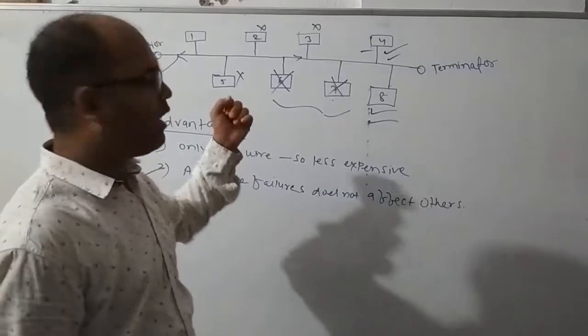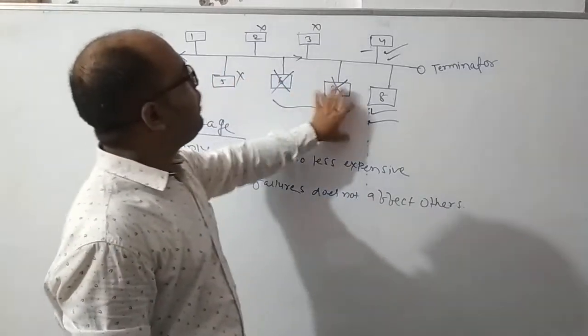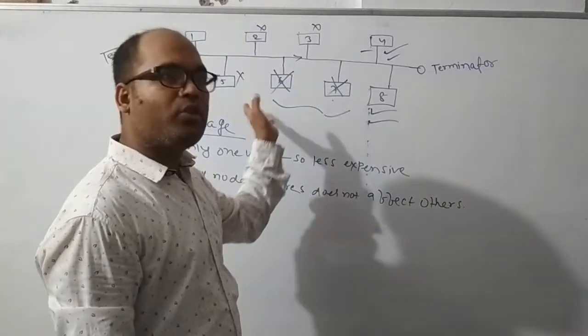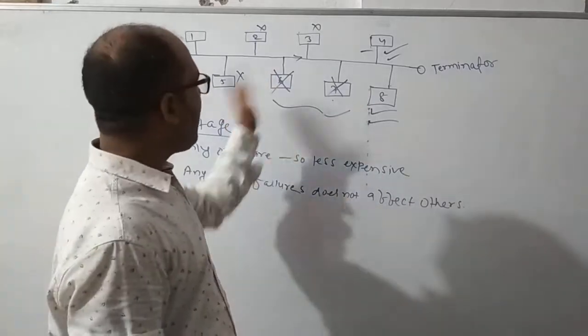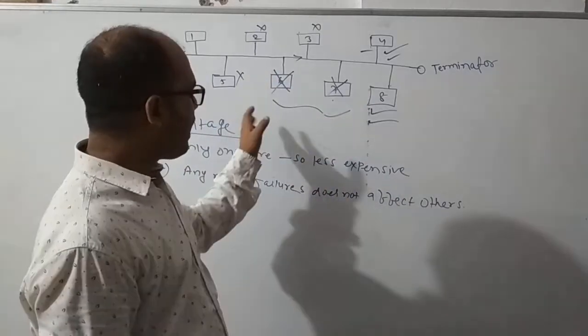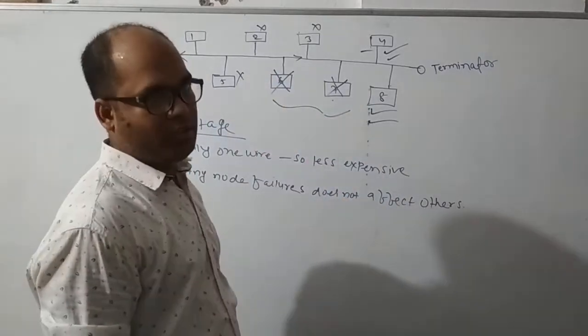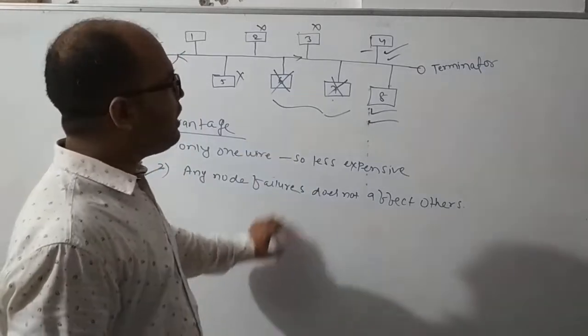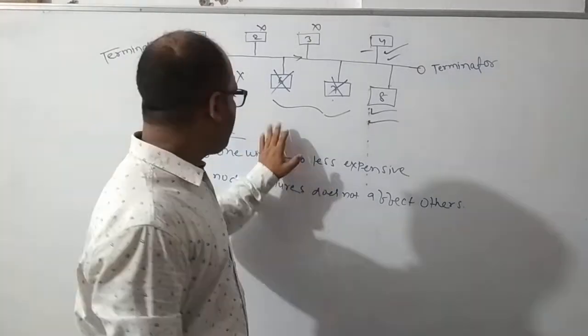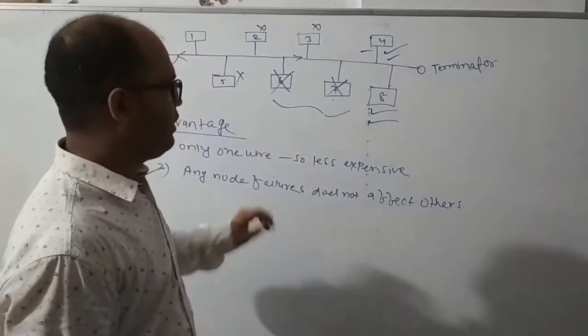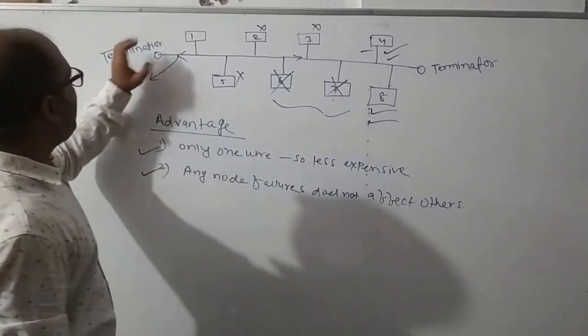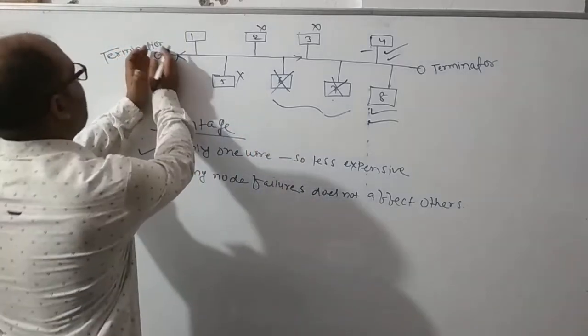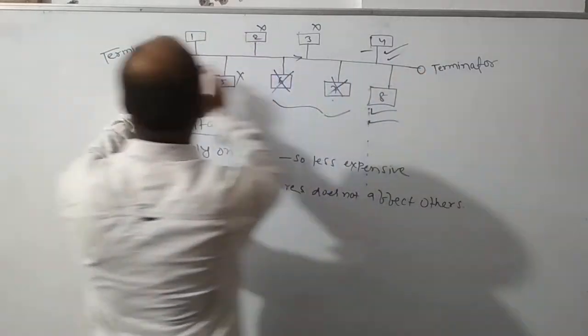So we can say that failure of any node will not affect the other nodes in this whole arrangement. Now this whole arrangement means this star topology. So this is all about the advantages of the bus topology.